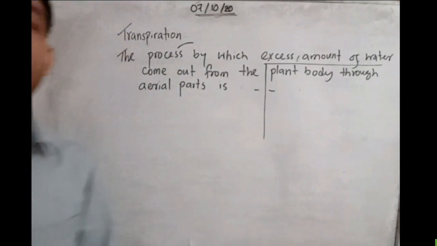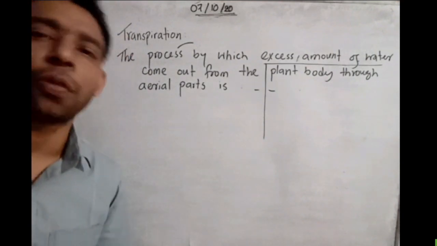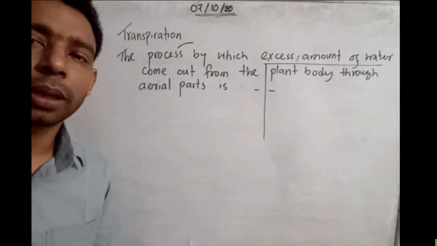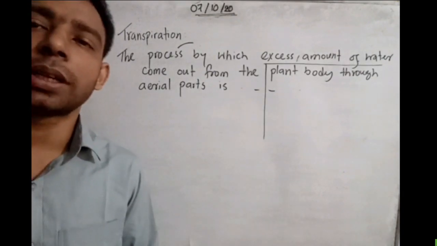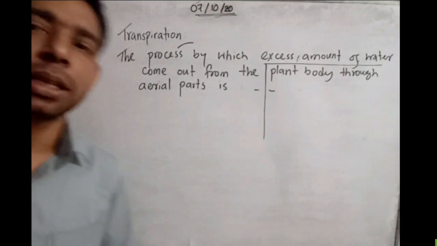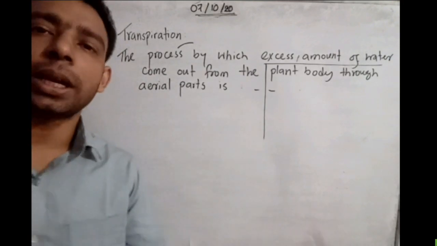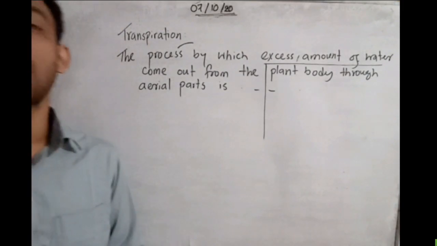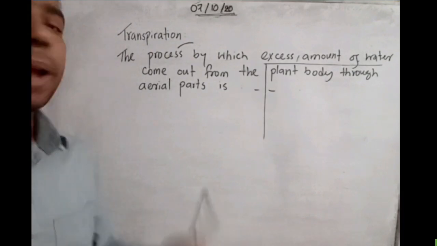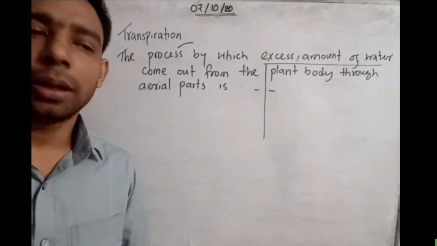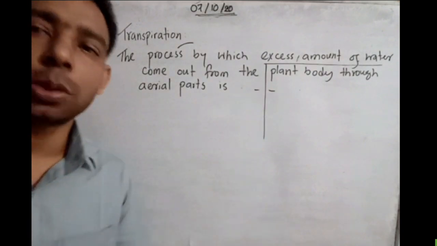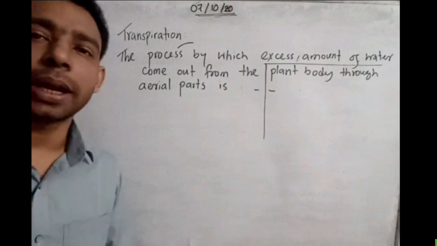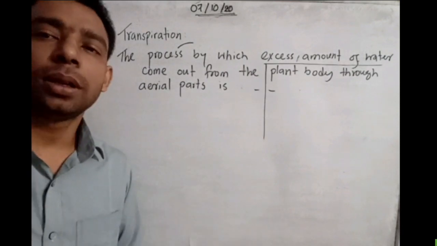A plant without excess water still has some absorbed water and mineral salt in it, and that water and minerals can come out from the body parts.